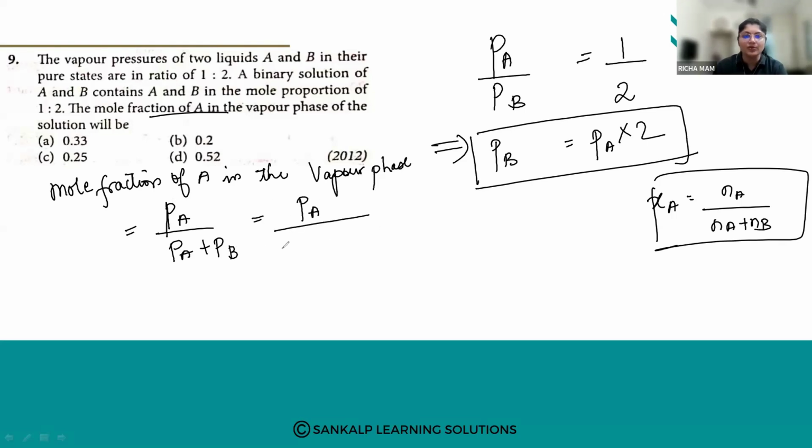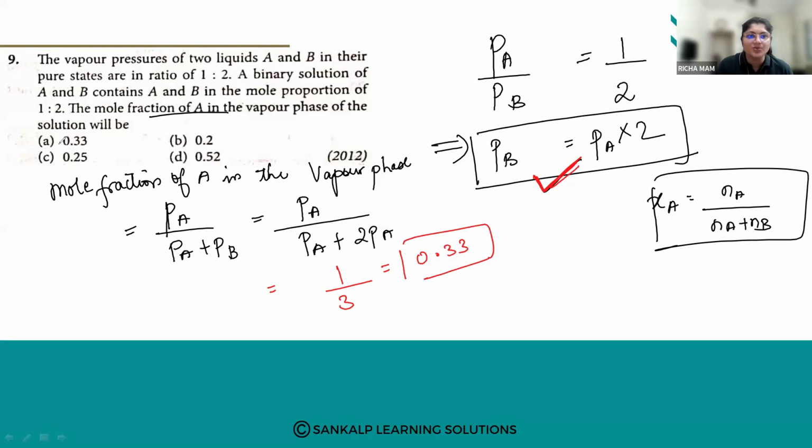Now PA upon PA plus what is PB? PB is 2 times PA. We substitute this, whatever we have got from here. So PB is 2 times PA, and now we find it. So it will be PA is 1, so 1 by 3. 1 by 3 is nothing but 0.33.